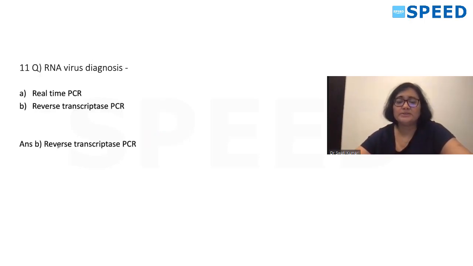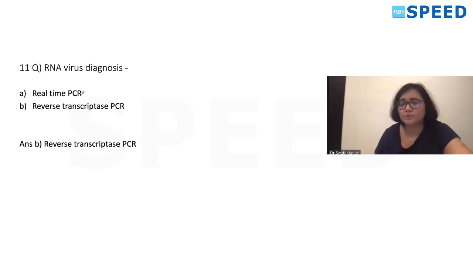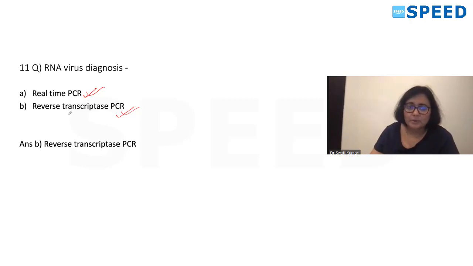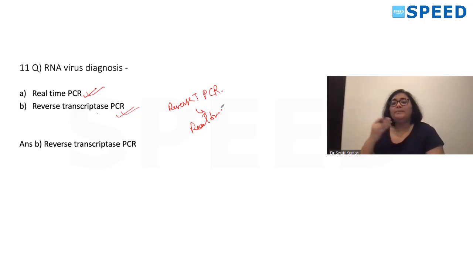Okay, now coming to 11th question. RNA virus, how you diagnose it. So I got two options only for this. Remaining two options are not there with me. So two options which students got confused more. One was real-time PCR, one was reverse transcriptase PCR. Okay. So your reverse transcriptase PCR is a type of your real-time PCR. Why do we say real-time? How many multiplication or copying is happening, you can see directly. So you say it as real-time.